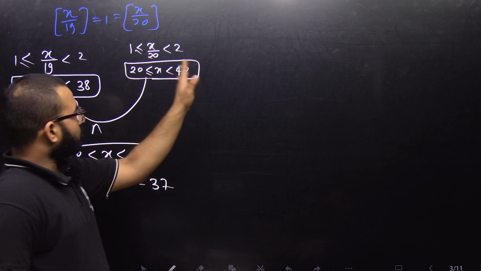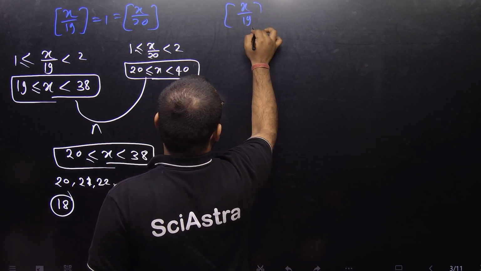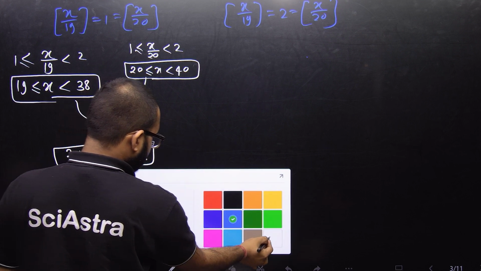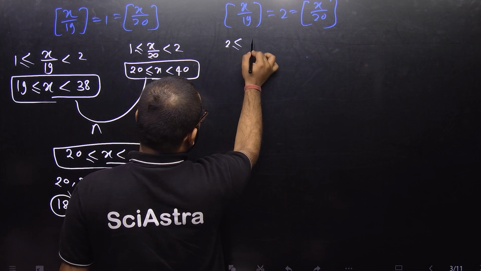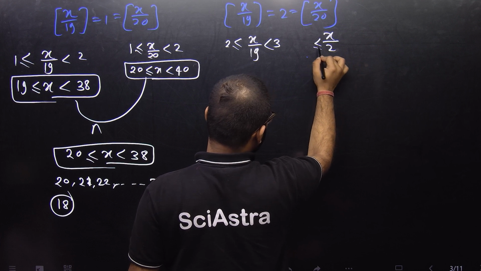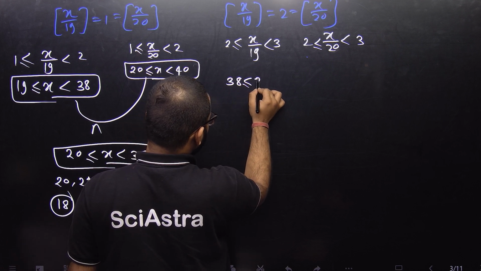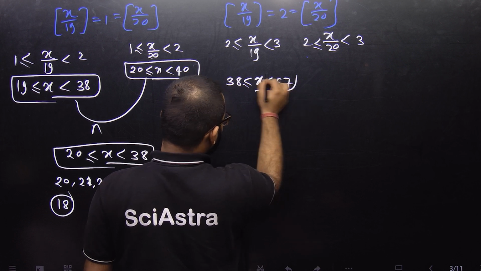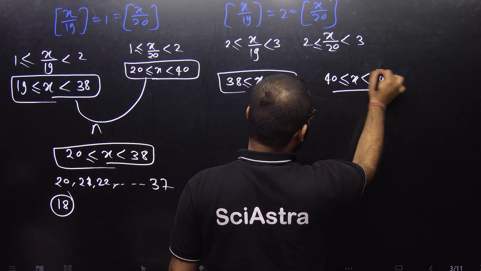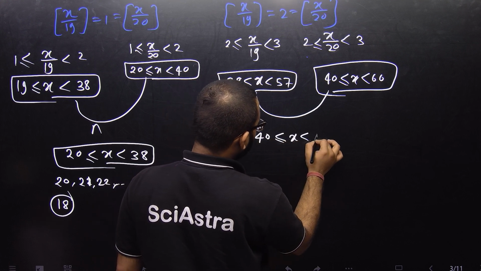Let's take another case, after that we generalize. [x/19] equals 2 and that's equal to [x/20]. Also x/20 lies between 2 and 3 (open). So x lies between 38 and 57, and also between 40 and 60. Now let's take the intersection. From the intersection, x lies between 40 and 57 (open).